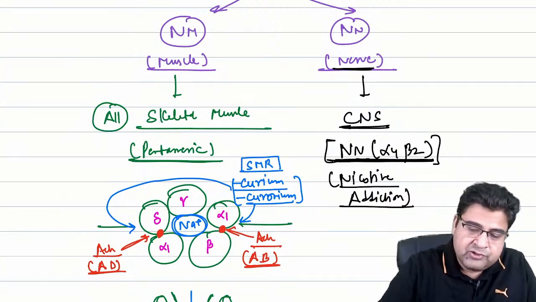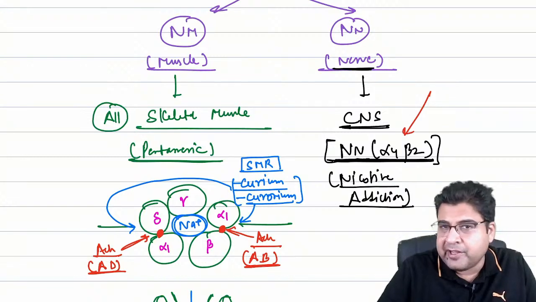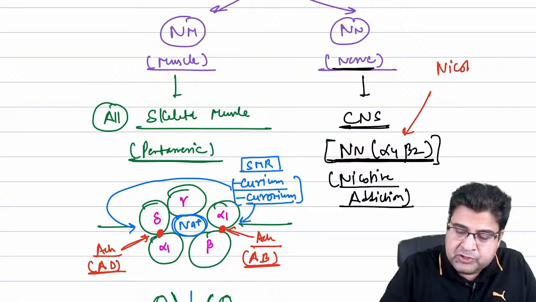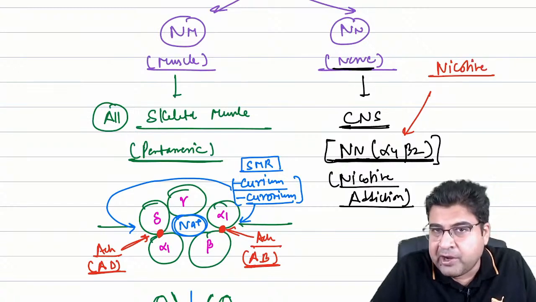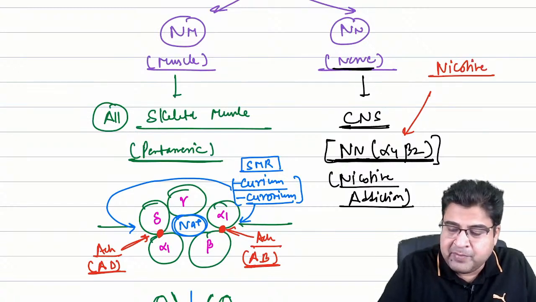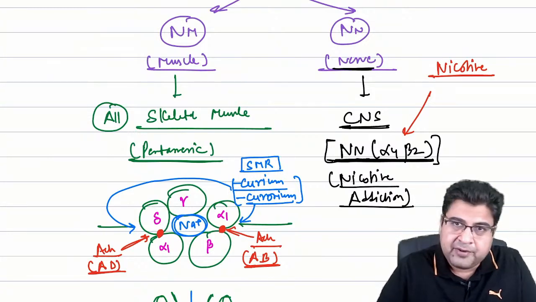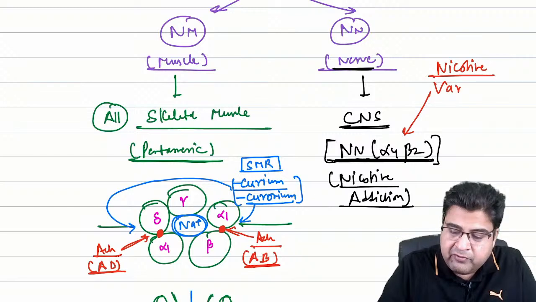So if the question is asked to you, which medicines can act on the nicotine N receptor? Guys, for nicotine de-addiction, we use a nicotine skin patch. The nicotine present in the skin patch will come and bind over here. Right?